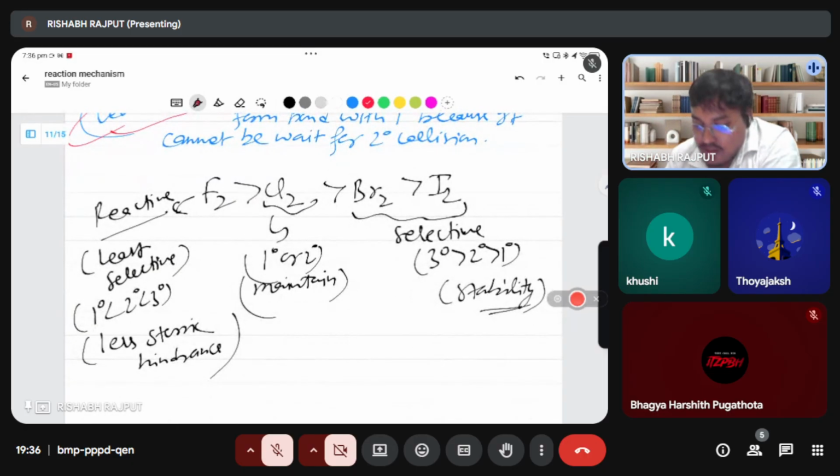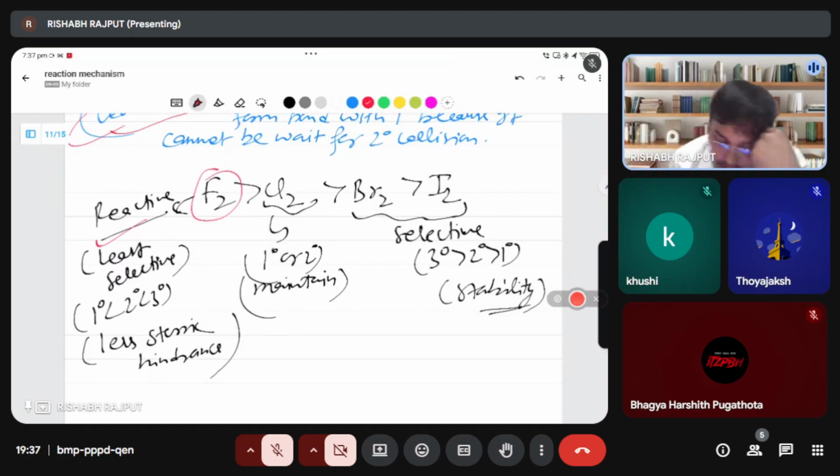Okay, I will make you see also. For fluorine, you will not select 1 degree, 2 degree, 3 degree. In the fluorine case, they will see where more space is there, and they will go directly to that carbon.